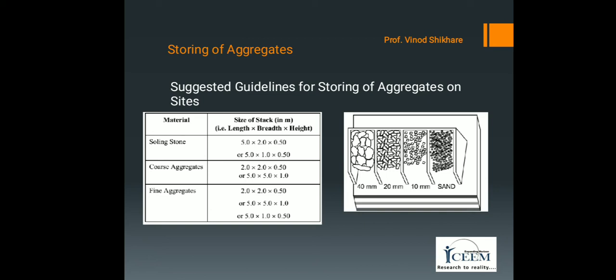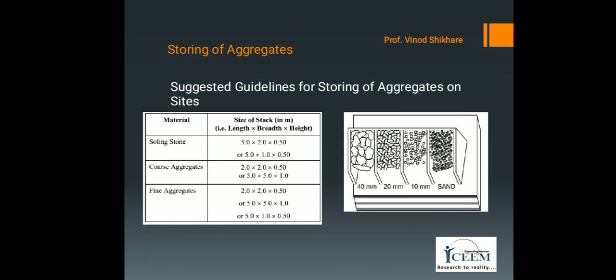The guidelines for storing coarse aggregate and fine aggregate are slightly different from each other. The guidelines suggested for storing of aggregates on site are: first, aggregate should be stored at a site on a hard, dry and leveled patch of ground.